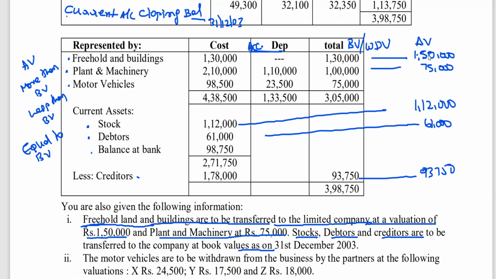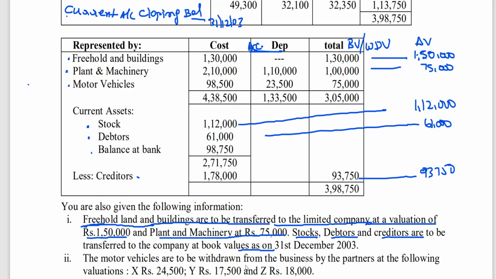In this case, more than book value. Here, less than book value. Here, equal to book value. This is what agreed value is. Whenever the purchasing company is taking over the assets, there can be three possibilities. Okay, three possibilities, remember. I repeat once again, agreed value can be more than book value, less than book value, or equal to book value.